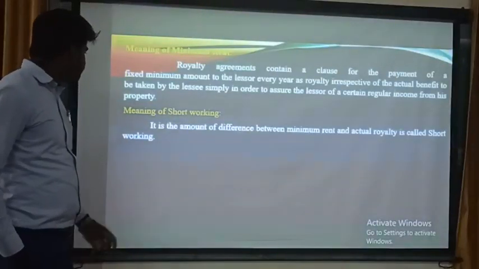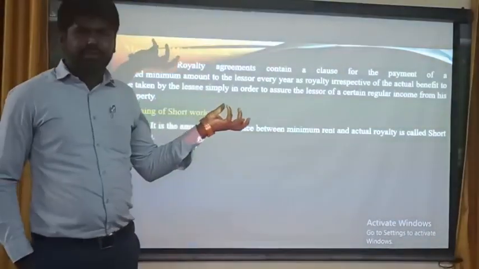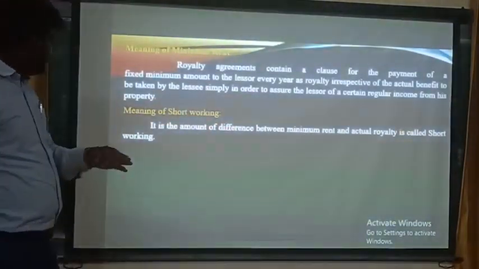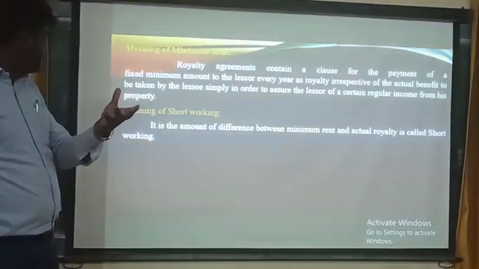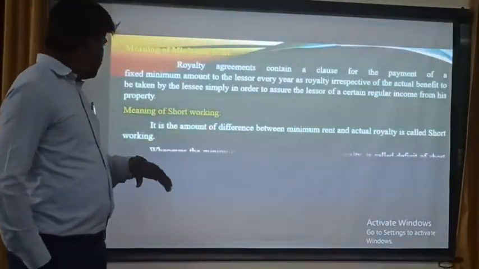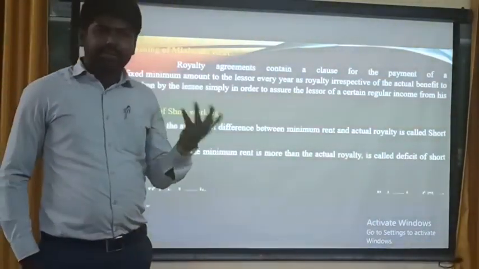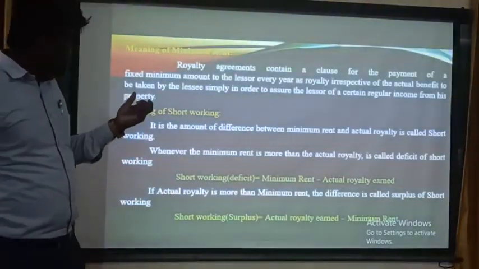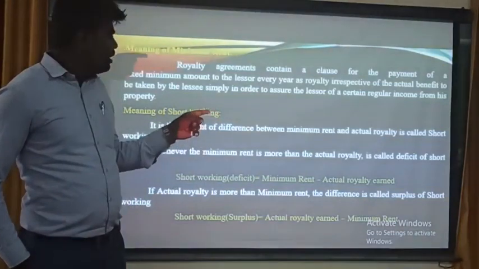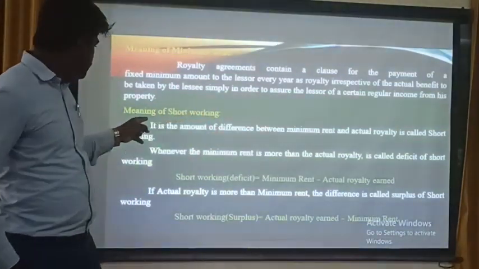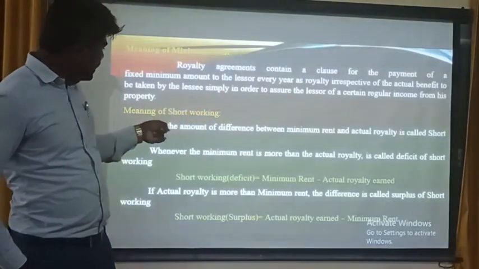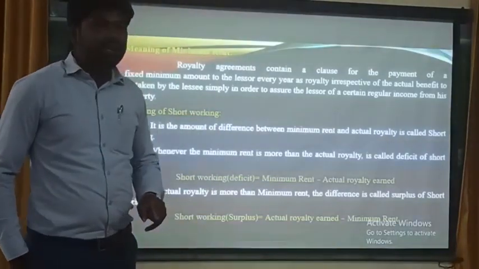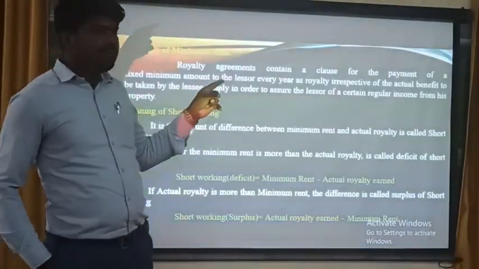Meaning of short working. Short working is the amount of difference between minimum rent and actual royalty. The difference of minimum rent and actual royalty is called short working. It may be deficit or surplus, depends on the problem. Whenever the minimum rent is more than the actual royalty, it is called deficit of short working. We also use the formula: short working deficit, if deficit, is minimum rent minus actual royalty earned.